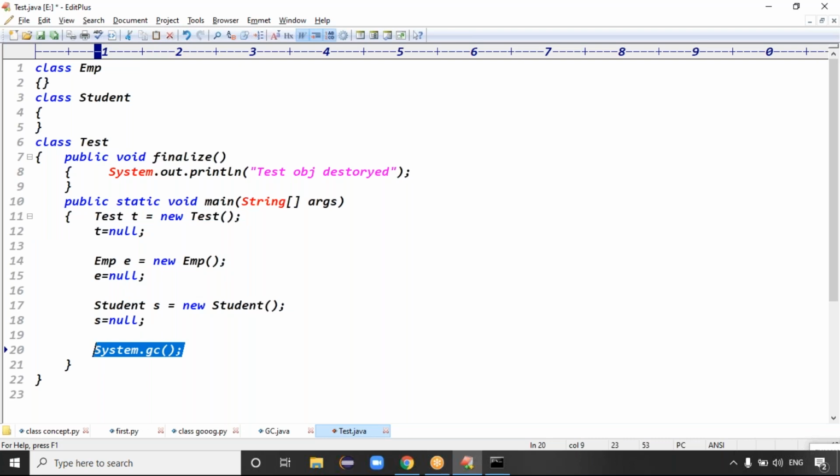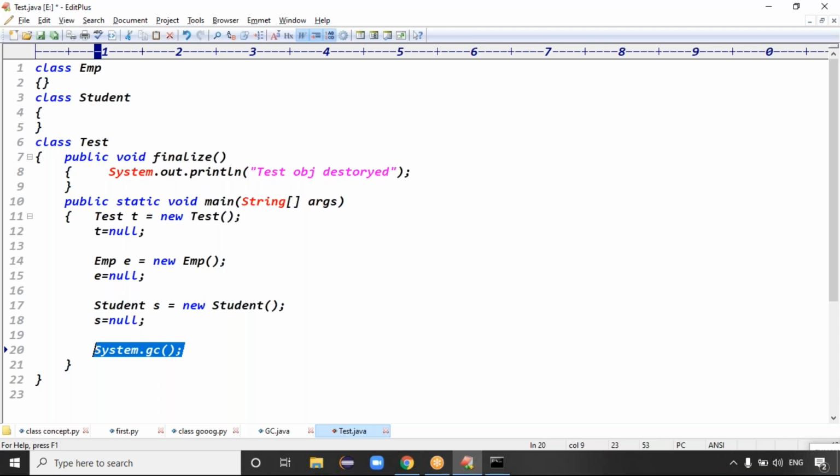If you are calling System.gc, then what happened? Here, how many objects are eligible for garbage collection in total? 3 objects.